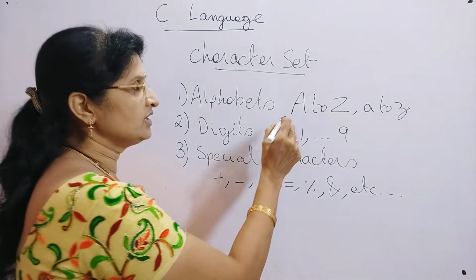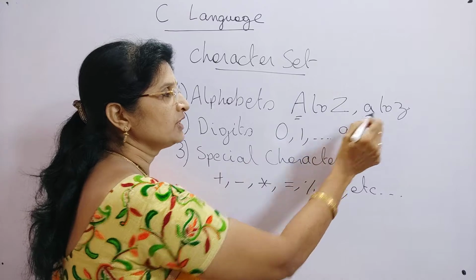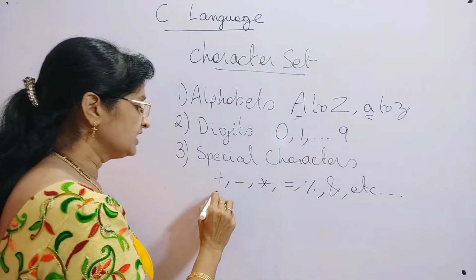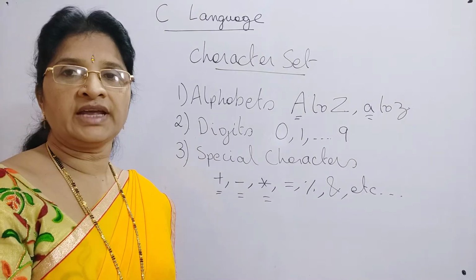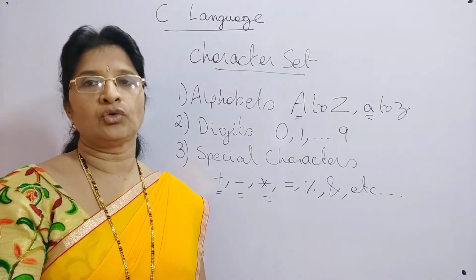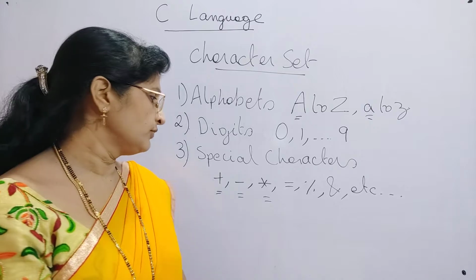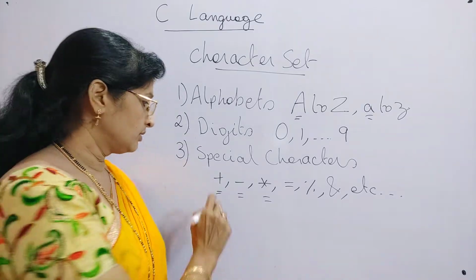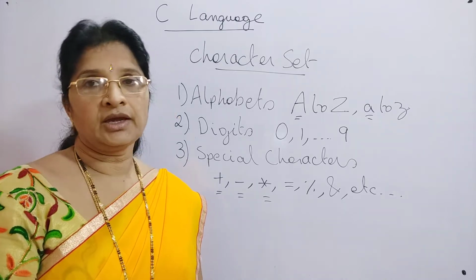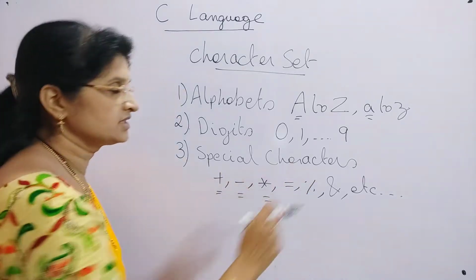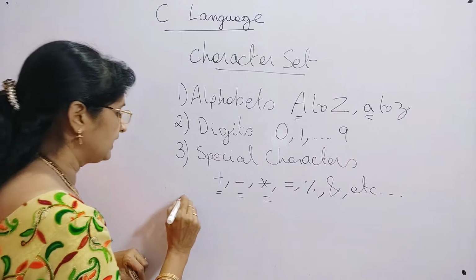Here also, for each and every character a unique ASCII code is given. So whenever you give a special character, it will be represented by its ASCII code. These characters can also be used in C language.